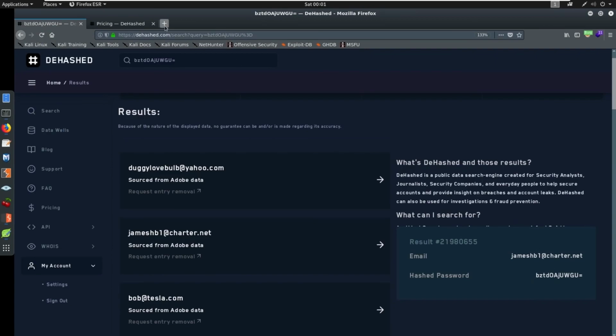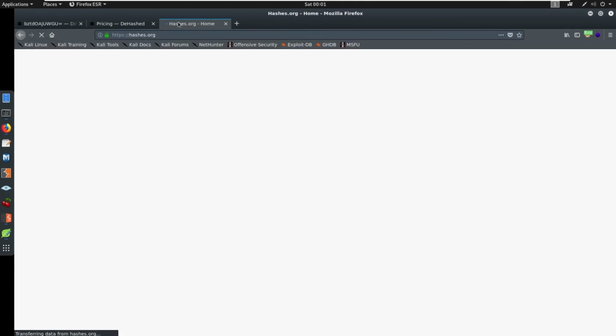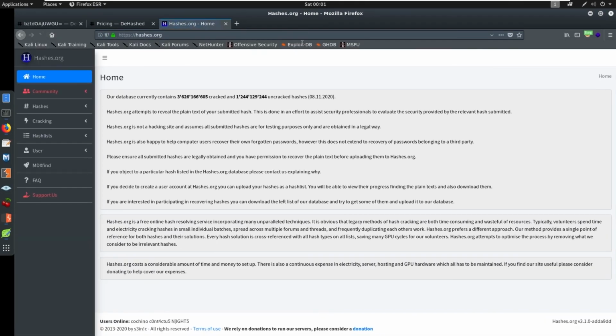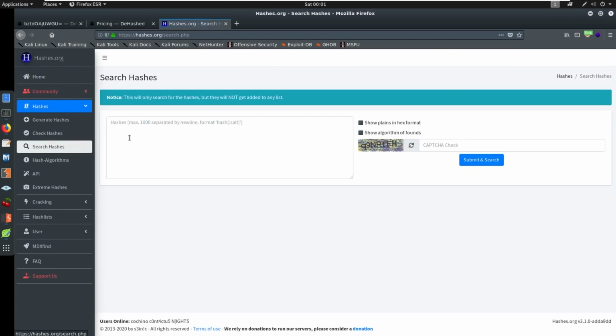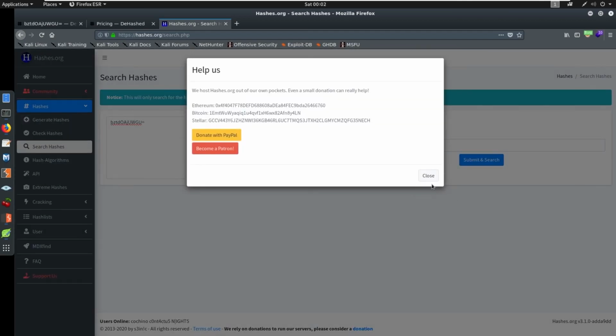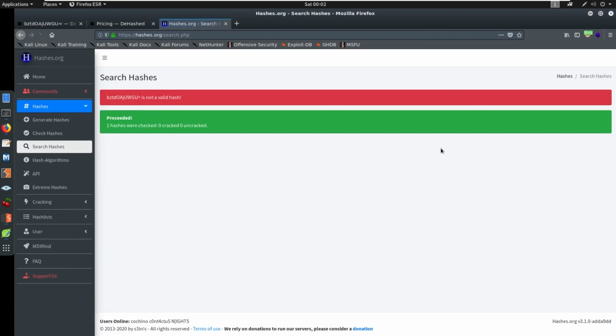Now we can go to a website called hashes.org. And if we come here, we have the capability to actually try to search for this hash. So you can come in here and just paste it. And again, it doesn't do a great job, in my opinion, with the Adobe hashes. Sometimes they crack, but a lot of times it says it can't find them. Let's try hitting a search here. Okay, so it says not a valid hash.